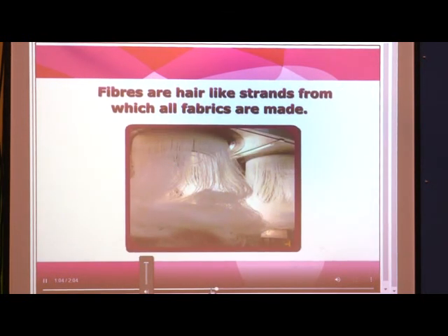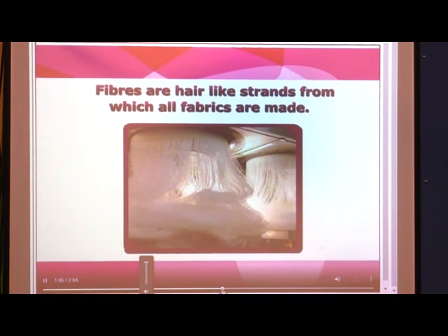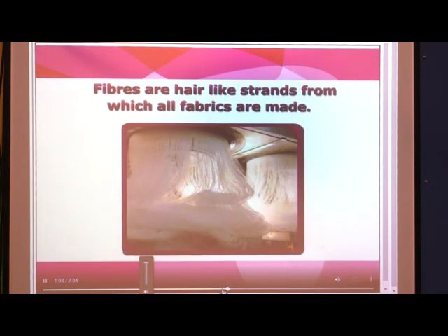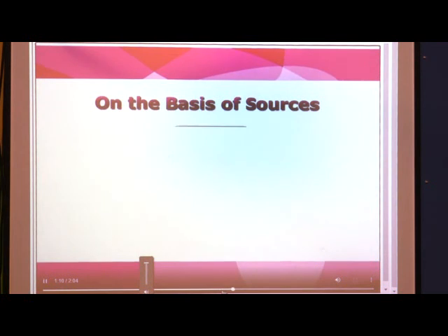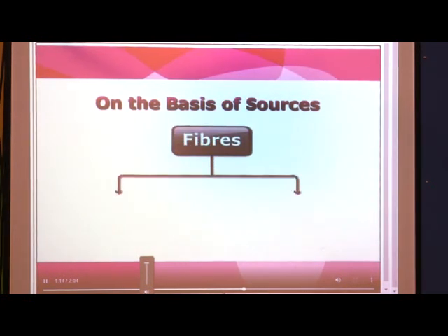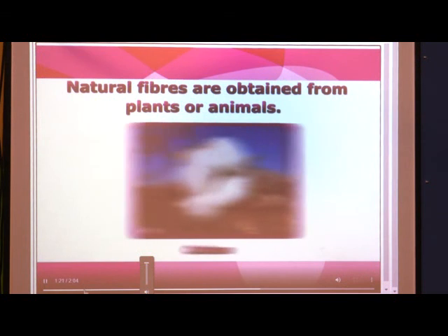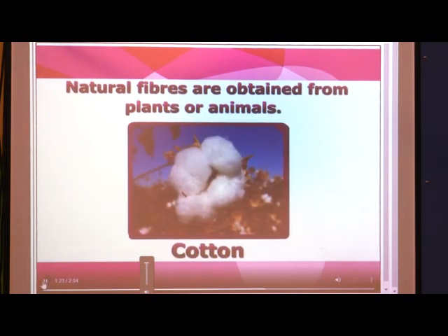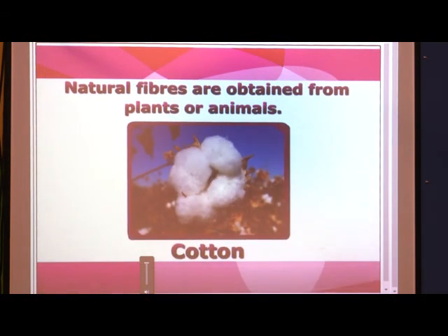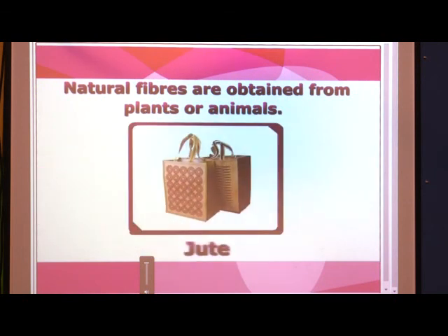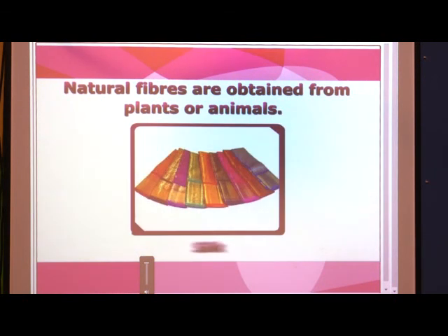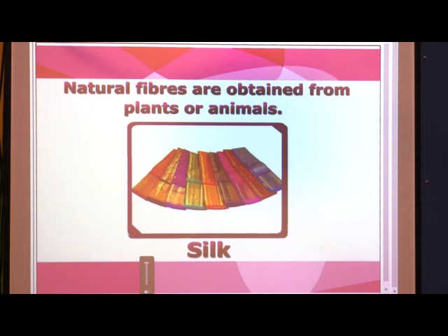Fibers are hair-like strands from which all fabrics are made. On the basis of the sources, fibers can be classified into natural fibers and synthetic fibers. Natural fibers are obtained from plants or animals. Cotton, jute, and silk are natural fibers.